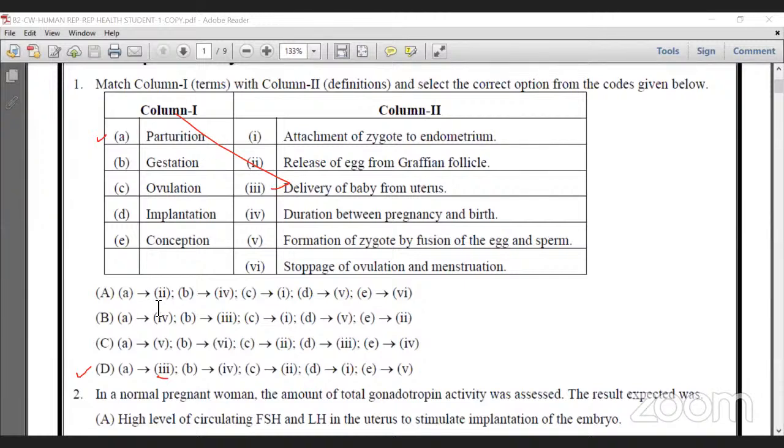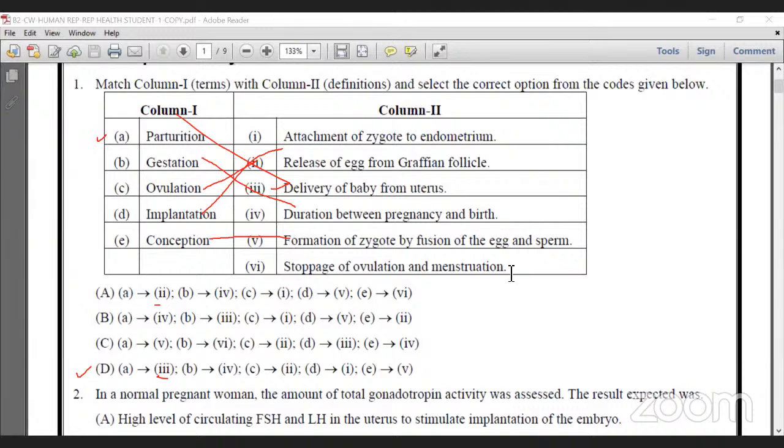But here, option 2, parturition is release of egg from follicle, is wrong, it is ovulation actually. And gestation is a period of growth, that is, the period between pregnancy and birth. Implantation means attachment of the zygote, and conception means becoming pregnant, that is, formation of the zygote by the fusion of egg and sperm.